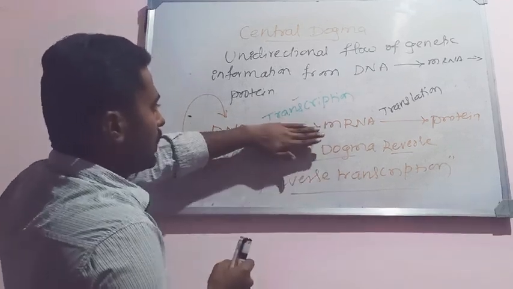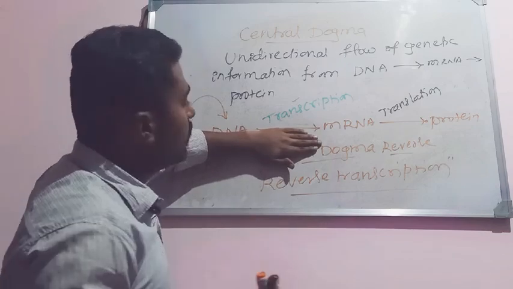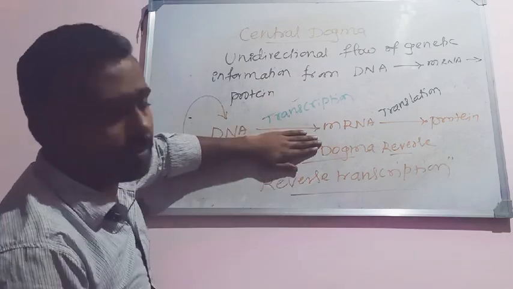This is a rare case I am telling about. Rare means only in the case of retroviruses. This is the normal one: DNA to mRNA, mRNA to protein. This is the normal central dogma of molecular biology.